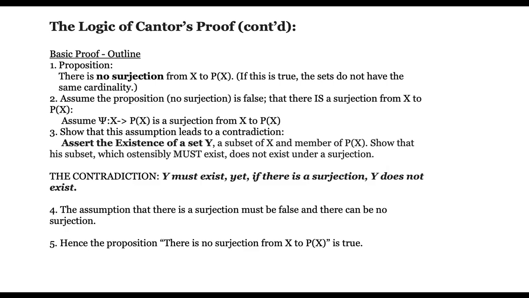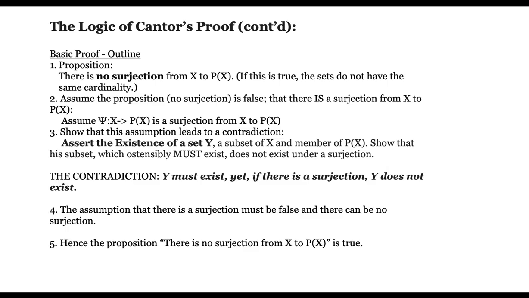Second, we assume that proposition A is false, so we assume that there is a surjection from X to P of X, and that would be this psi from X onto P of X. Third, we now show this assumption leads to a contradiction. Cantor asserts the existence of the set Y, a subset of X and a member of P of X. He then shows the subset which ostensibly must exist does not exist under surjection because it becomes paradoxical.